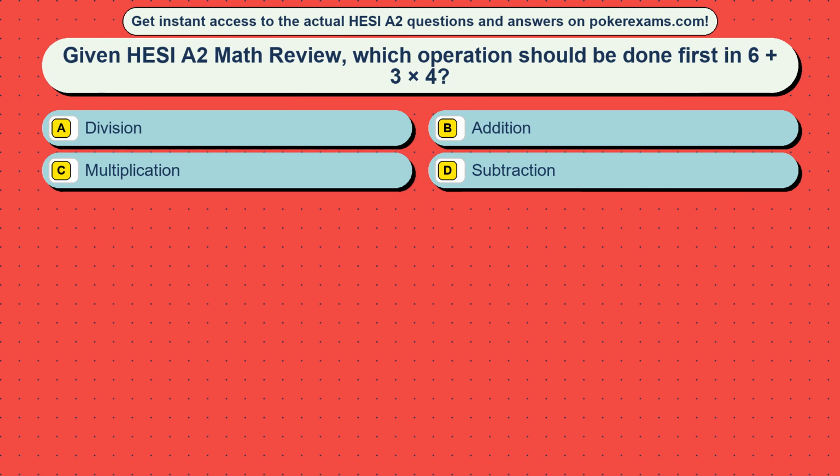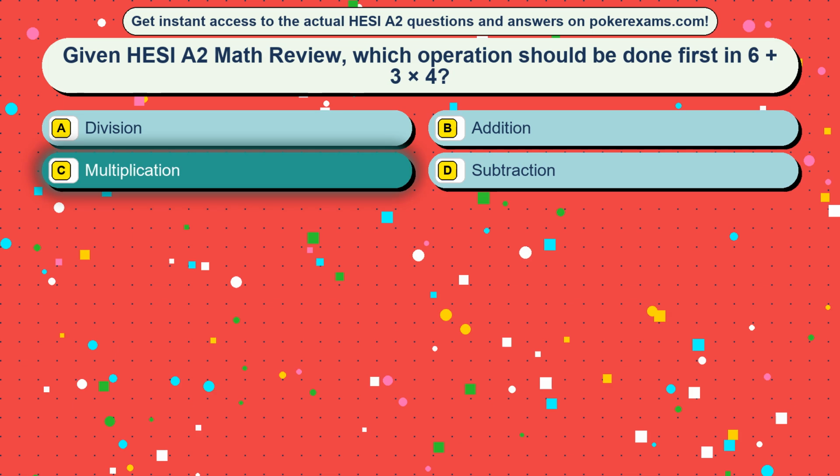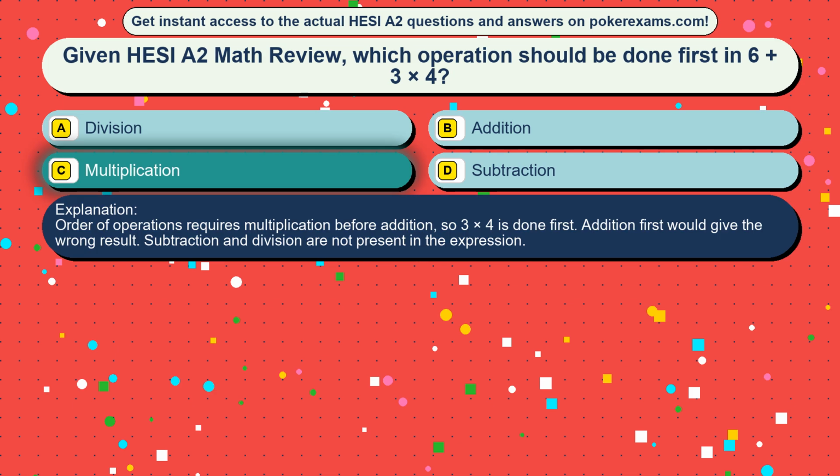Question 48. Given HESI A2 Math review, which operation should be done first in 6 plus 3 times 4? Option A, division. Option B, addition. Option C, multiplication. Option D, subtraction. The correct answer is option C, multiplication. Order of operations requires multiplication before addition, so 3 times 4 is done first. Addition first would give the wrong result. Subtraction and division are not present in the expression.